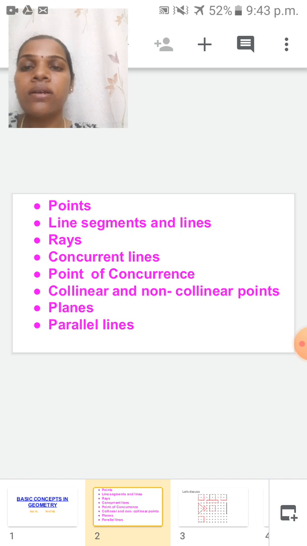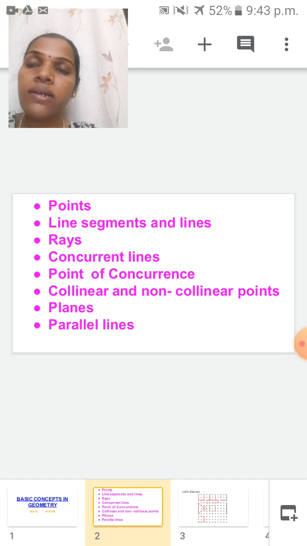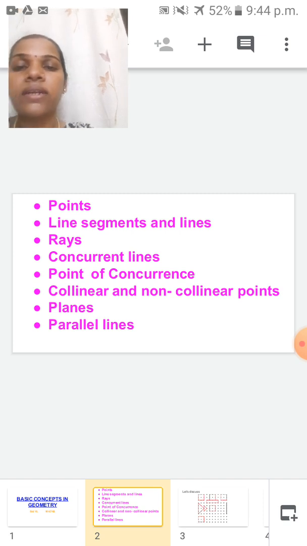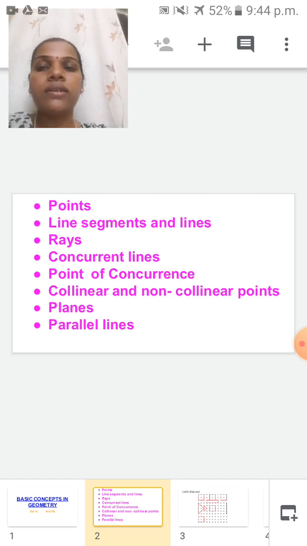Next one is rays. The starting point of a ray is called its origin. One side, which one is there? End point. Another side, which one is there? Arrowhead is there. Point of concurrence: the point through which many lines are passing is called point of concurrence. Concurrent lines: when many lines are passing through one point, those lines are called concurrent lines.